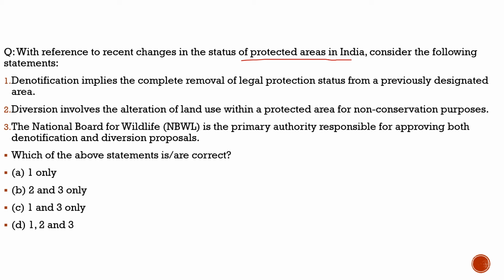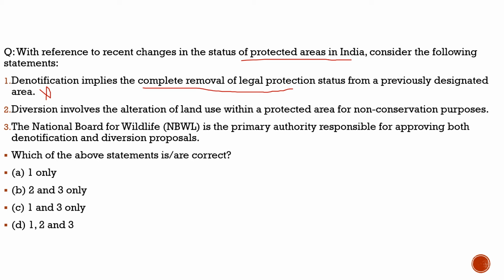First statement: denotification implies the complete removal of legal protection status from a previously designated area. Wherever denotification is done, there is the removal of the legal protection status for that particular region, but it is not complete removal. There are some areas left where the protection is still there. So this statement is incorrect. It is half correct, half incorrect. We can mark it incorrect here.